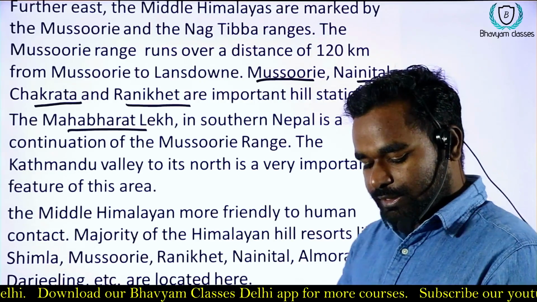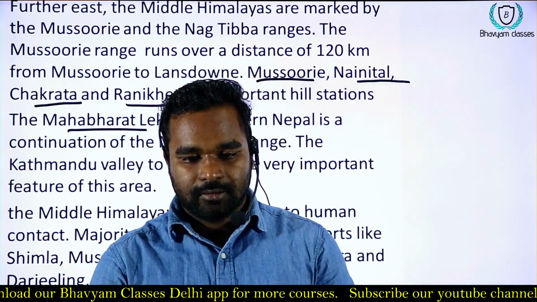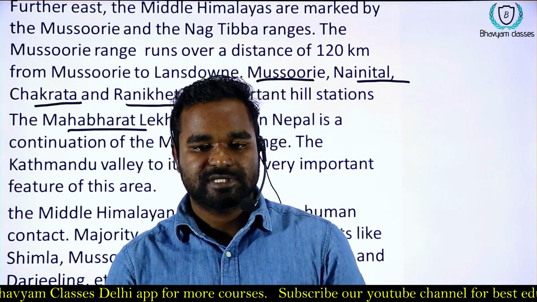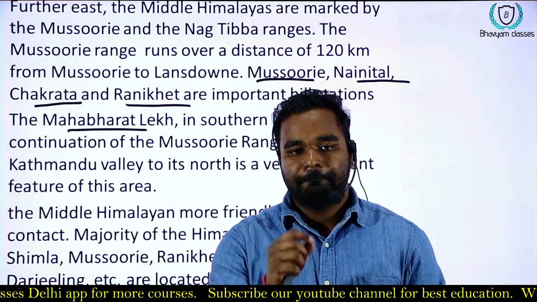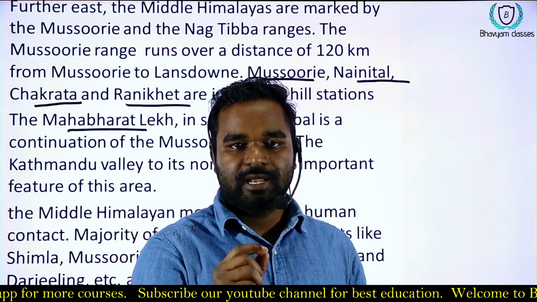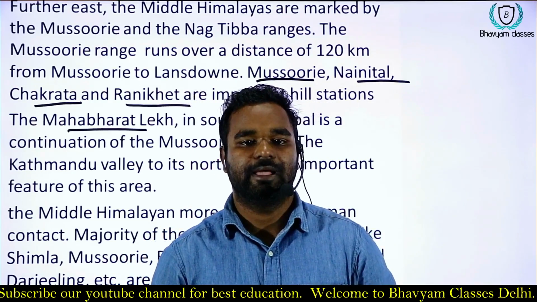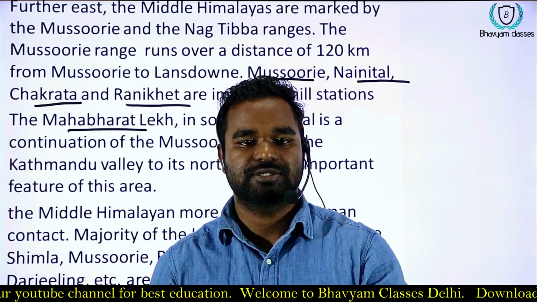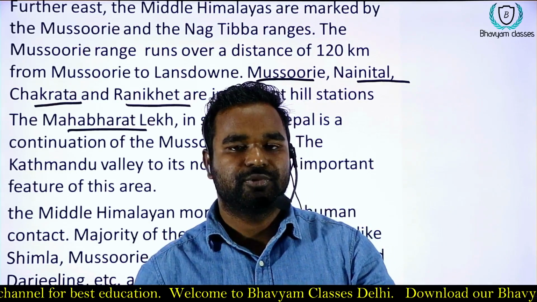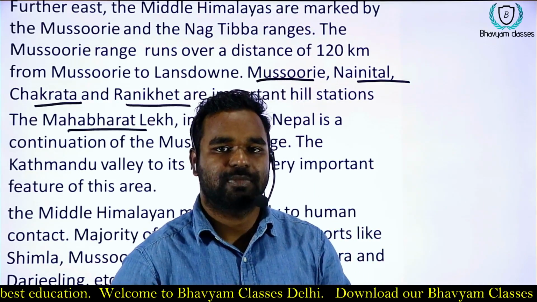In conclusion of this, we can say that the Middle Himalaya is the most loved by humans, okay, the most inhabitable part of the Himalaya, because all the hill stations and beautiful places are present in this part.